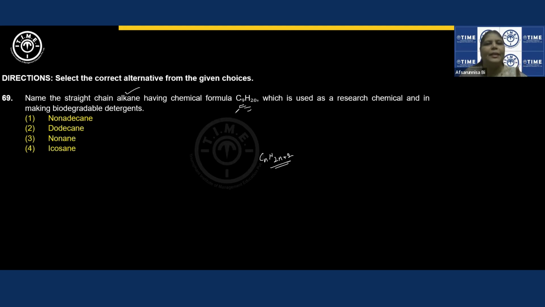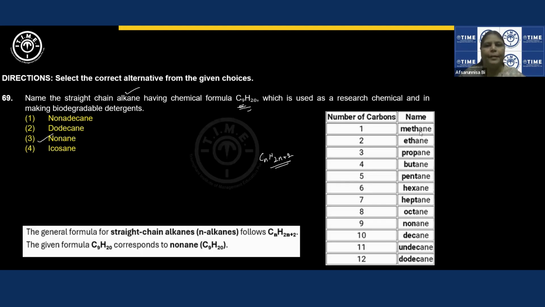If it is 1, we'll name it as methane, meth. If 2, eth. Like that, C9 is nonane. I have come up with a table, you can check it. Take the screenshot of that if you want. Right? Meth, eth, prop, but, pent, hex, hept, oct, non, deca, undeca, dodeca. Right?